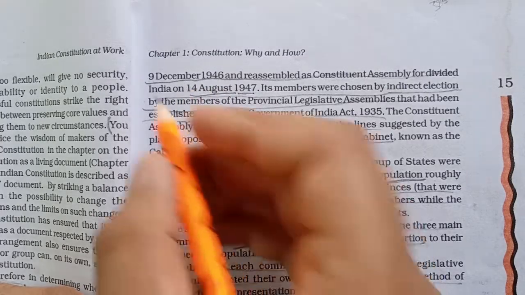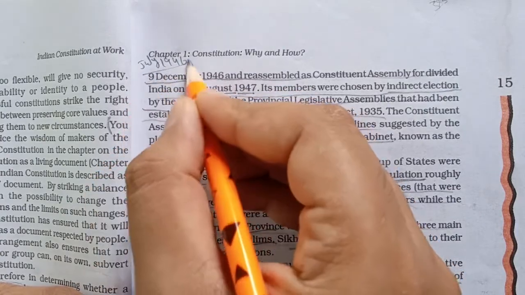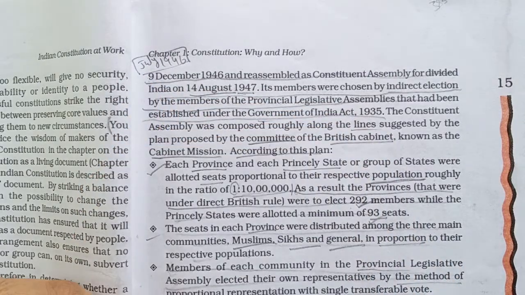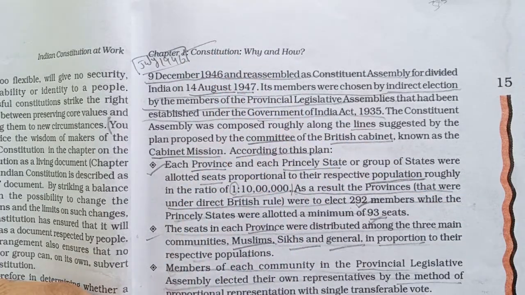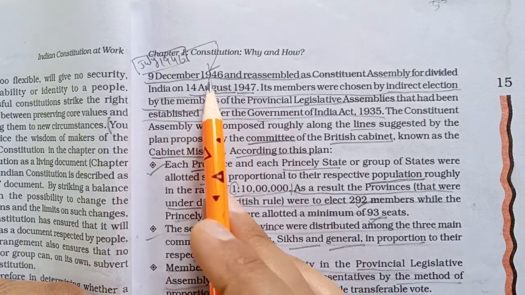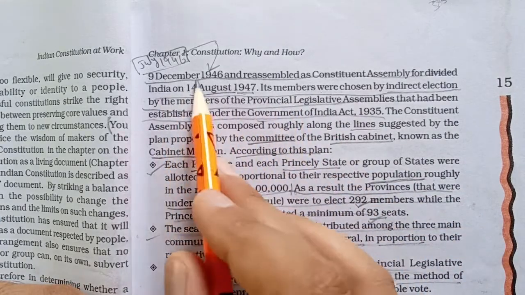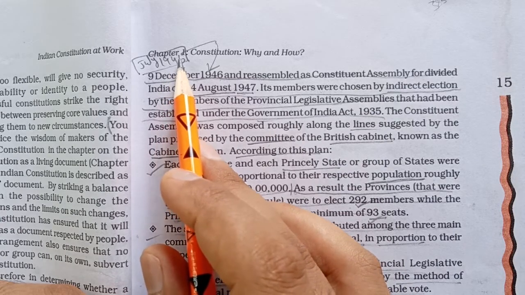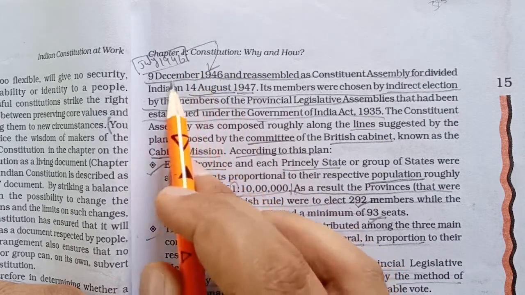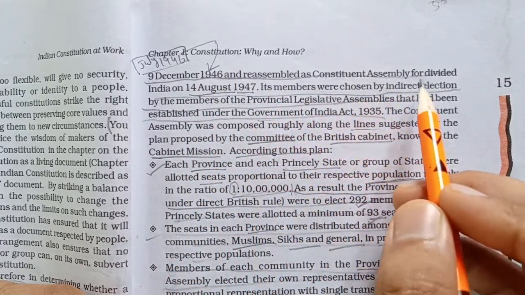But if you see, in July 1946, this was the date when we had already elected the members of the Constituent Assembly. So the members were already elected, but it started its work of drafting our constitution from 9th December 1946. This is the date when all the members of the Constituent Assembly were finally elected and they started working. After this they reassembled as the Constituent Assembly for divided India.